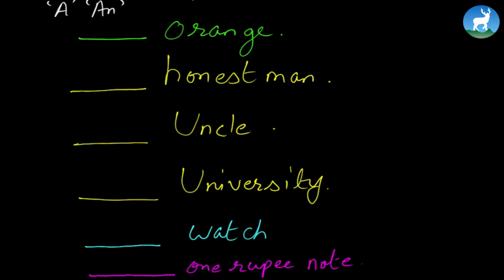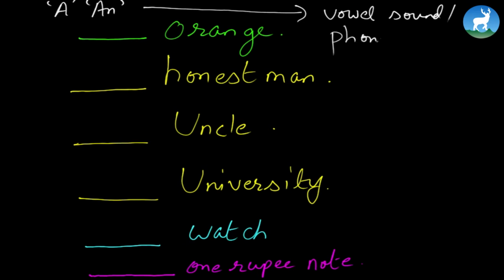And remember what the rule says? It says that we focus on the beginning vowel sound, the phonic sound, the very beginning pronunciation of these words. Often I have found students are misled. The moment they see O here, they assume, oh, O is a vowel, that's why it's an here.